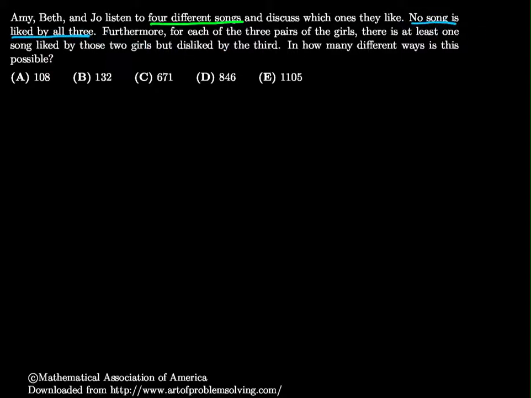Furthermore, for each of the 3 pairs of girls, there is at least 1 song liked by those 2 girls but disliked by the 3rd. And how many different ways is this possible? So what we're going to do is look at the 3 groups of girls. Amy Beth is 1 pair, Amy Joe is the 2nd pair, and Beth Joe is the 3rd pair.